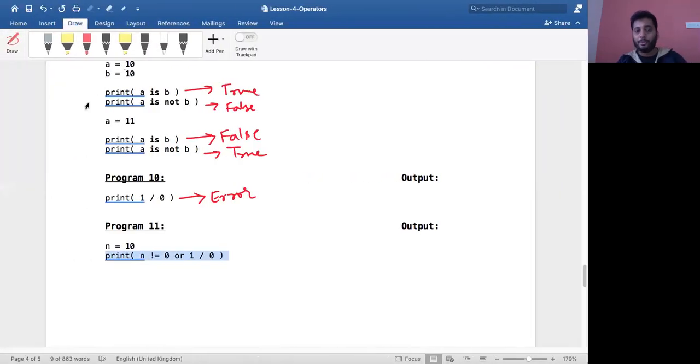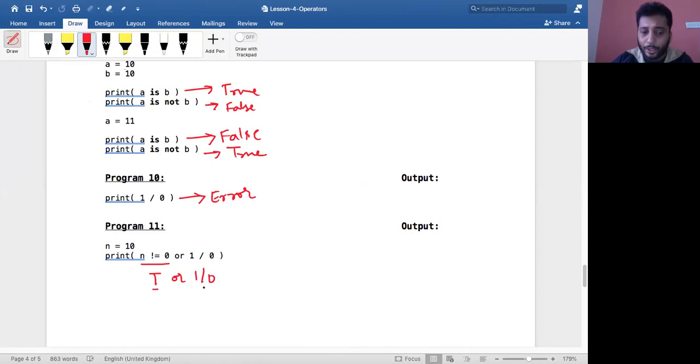I'll tell you something about it. This is a special problem, that is why I kept it at the last. What happens is, first, n not equal to 0 becomes true. What Python does is, it sees that n not equal to 0 is becoming true. If it is true, then it need not evaluate the other one.